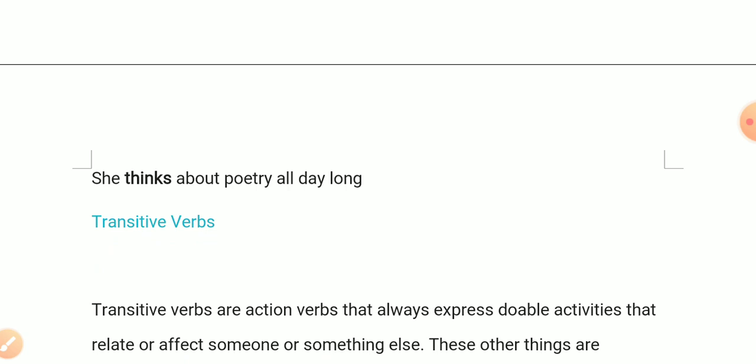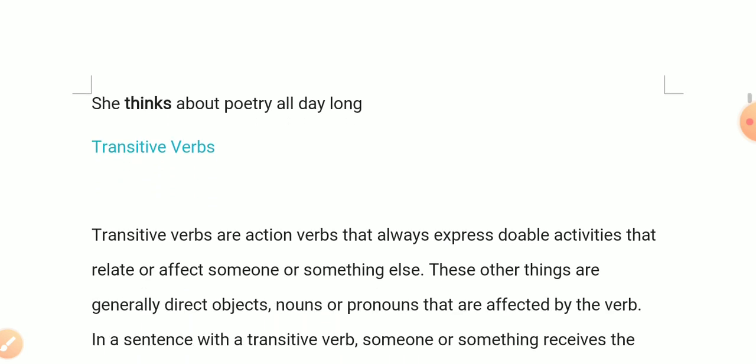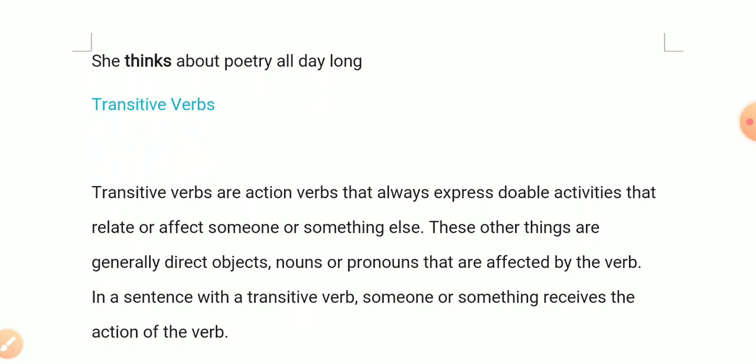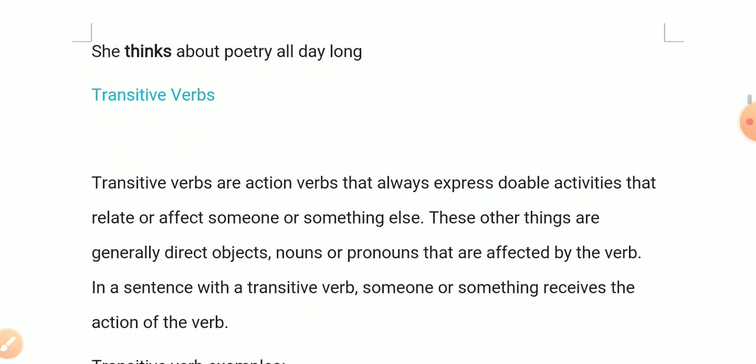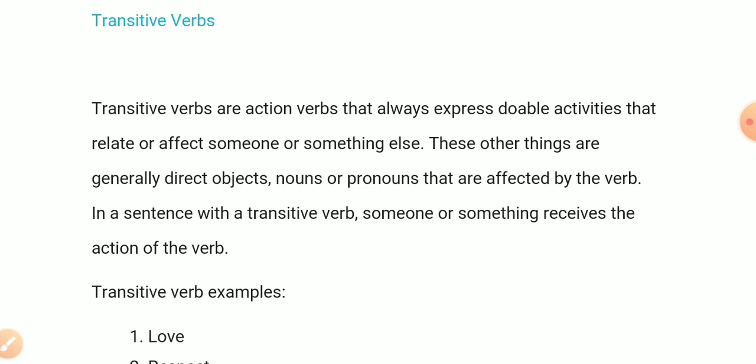Now, the transitive verbs. Transitive verbs are action verbs that always express doable activities that relate or affect someone or something else. These other things are generally direct objects, nouns or pronouns that are affected by the verb. In a sentence with a transitive verb, someone or something receives the action of the verb. Let me tell you in a different way.